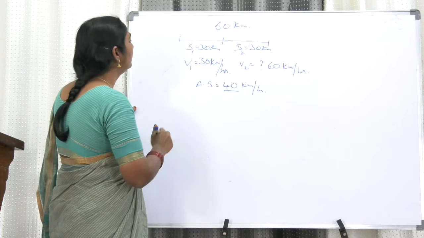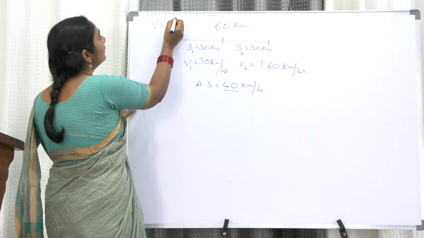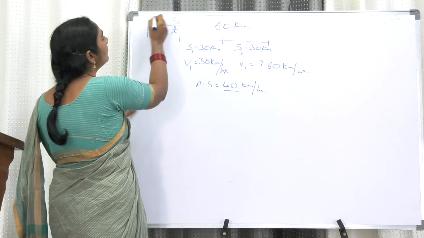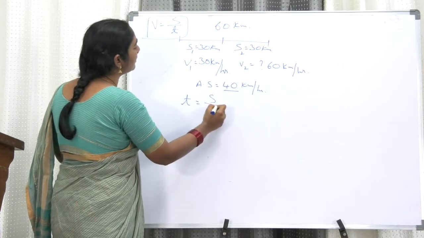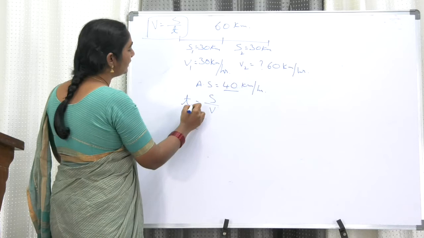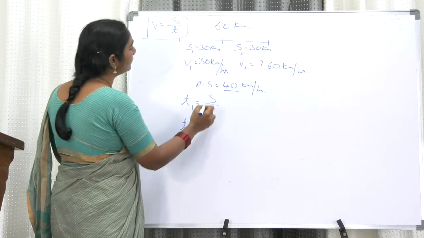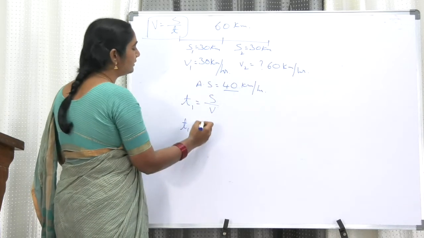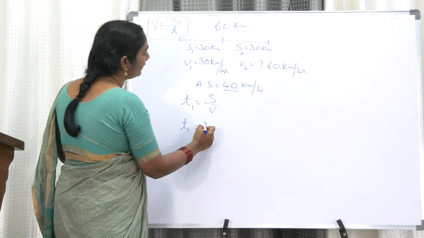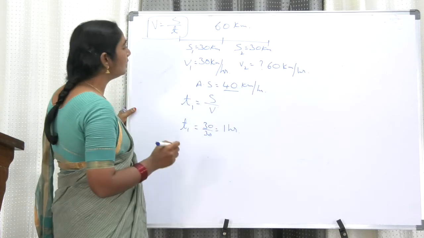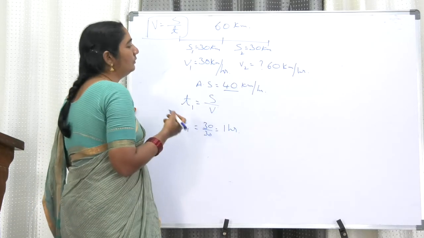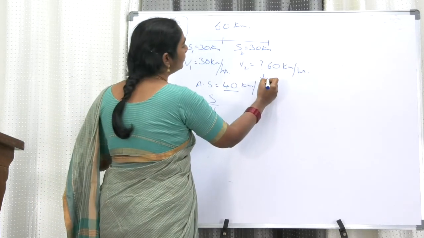Velocity is equal to distance by time, as is known to all of us. So in this case, time is equal to distance by velocity. So t1 is equal to distance 30 by 30, that is equal to 1 hour. So T1 we got. Now T2 we don't know, let it be T2.